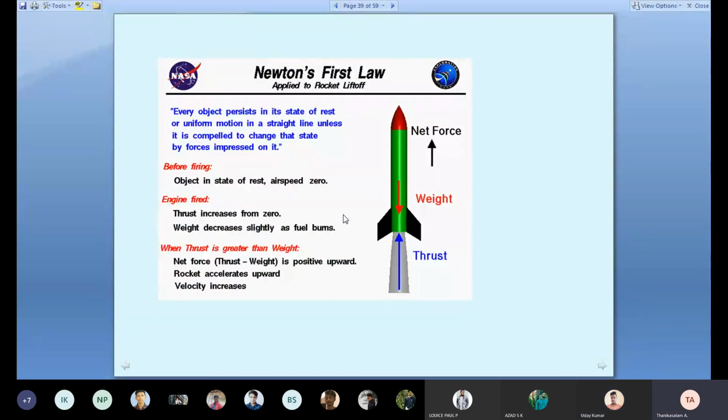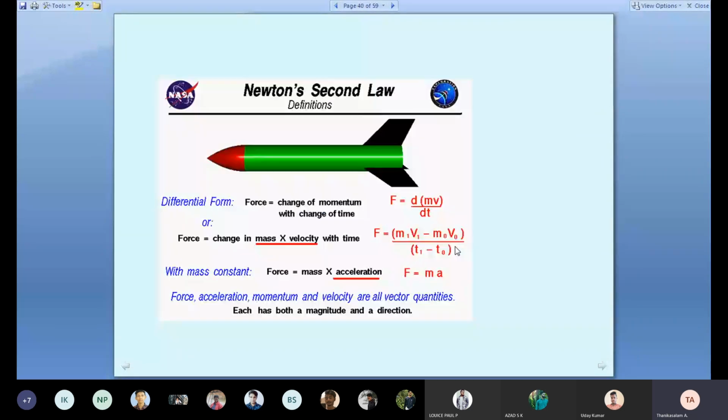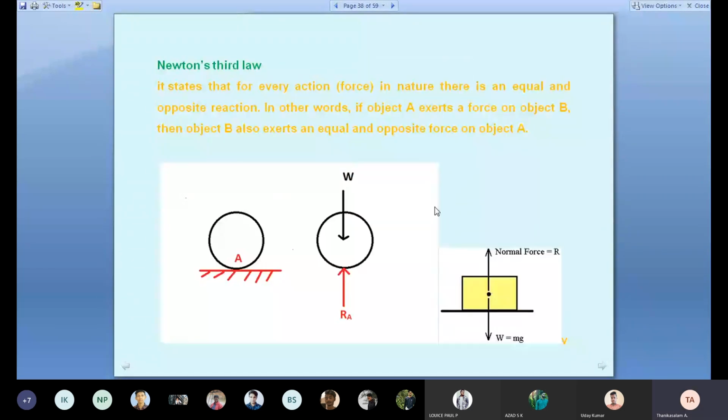In Newton's first law, we know the body moves in a straight line or stays at rest unless a force acts on it. Everyone knows Newton's third law. What is Newton's third law? Anyone tell me? Uday Kumar, you can tell Newton's third law. Every action has an equal and opposite reaction. This is the example diagram: the ball is the action, the surface gives the reaction. So weight has an opposite reaction.